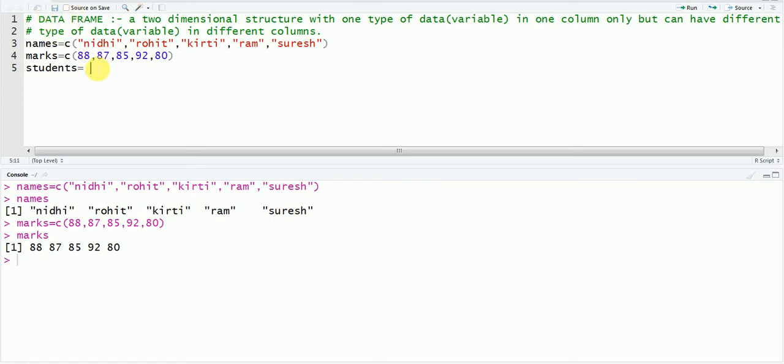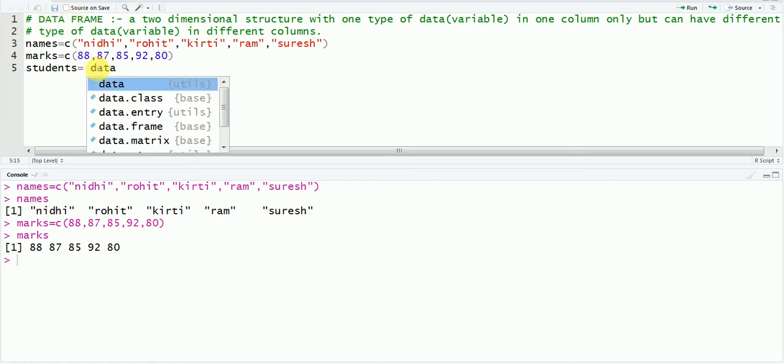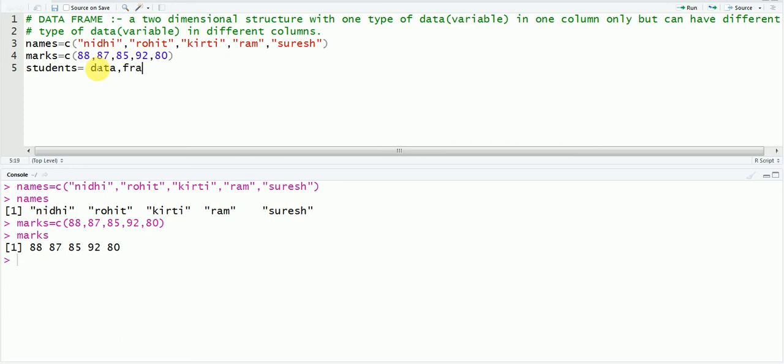Your command here is data dot frame, and then bracket, and then write the names of the data vectors you have created. Your first data vector is names, so write names here.